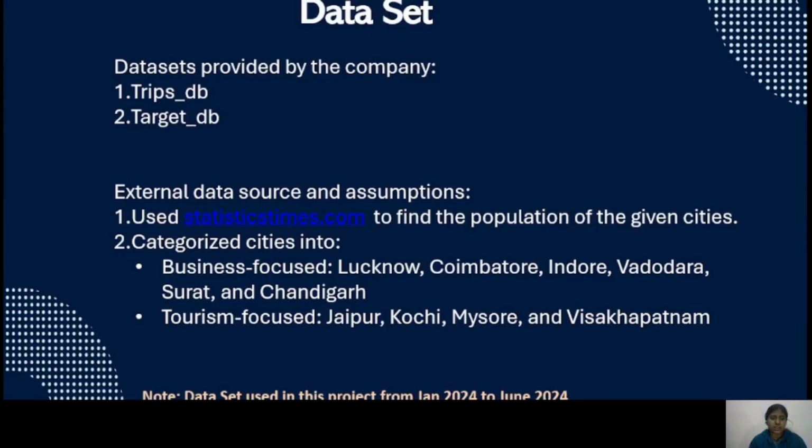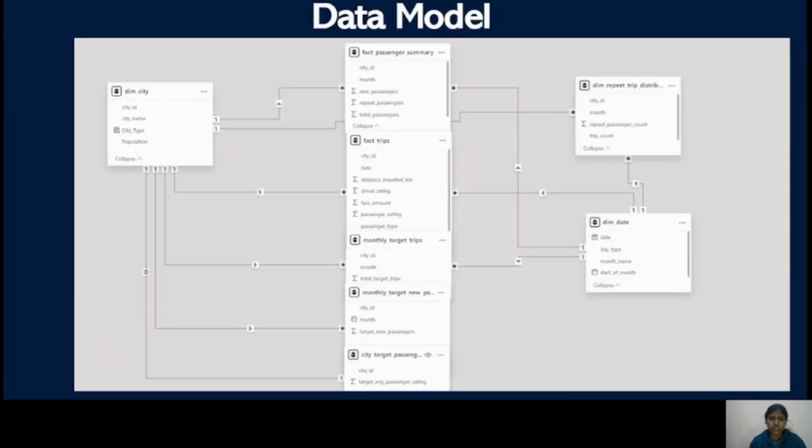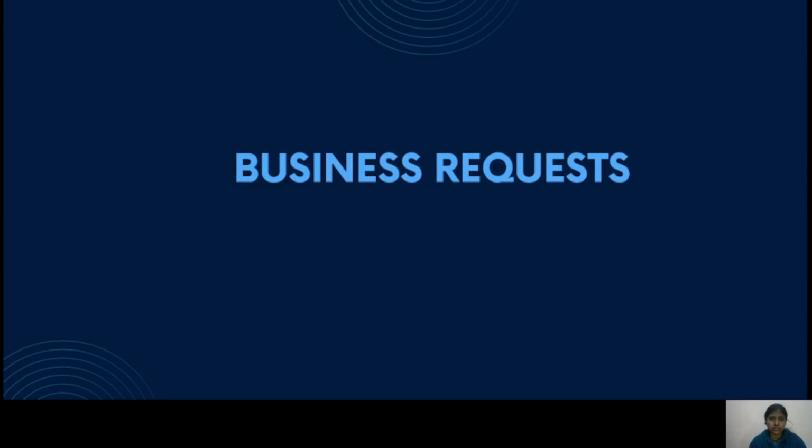TripDB and TargetDB are the SQL databases provided by the company. I also use data from statisticstimes.com to analyze the population-wise performance. I also categorize cities into two parts. First is business focused, including Lucknow, Coimbatore, Indore, Vadodara, Surat, and Chandigarh. And second is tourism focused cities like Jaipur, Kochi, Mysore, and Visakhapatnam. This is the data model for the project.